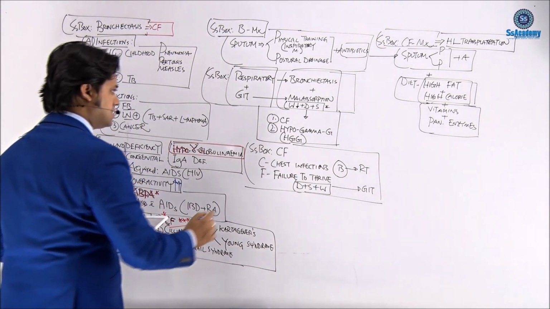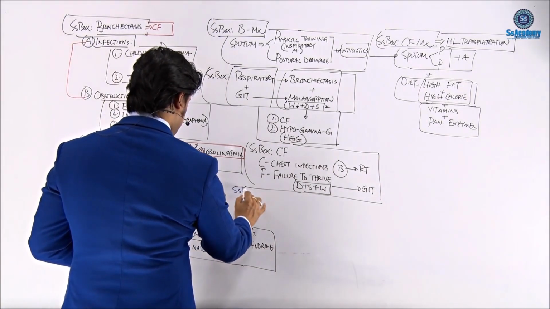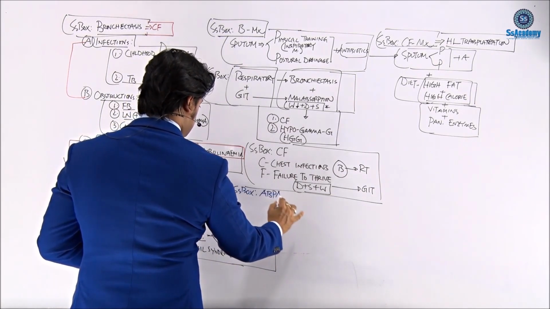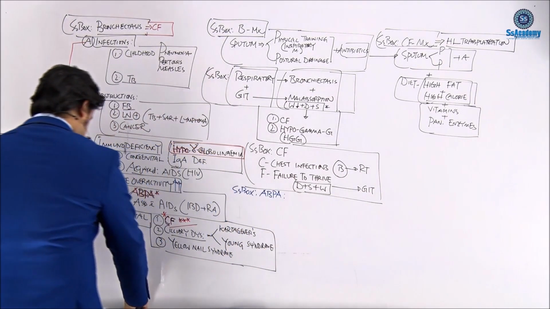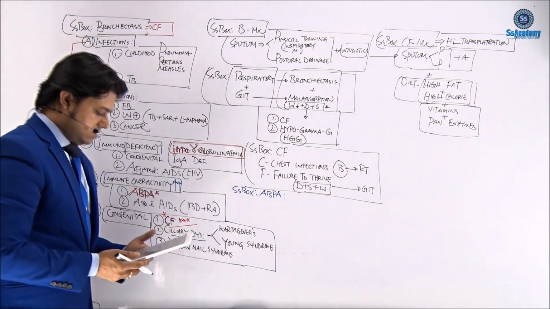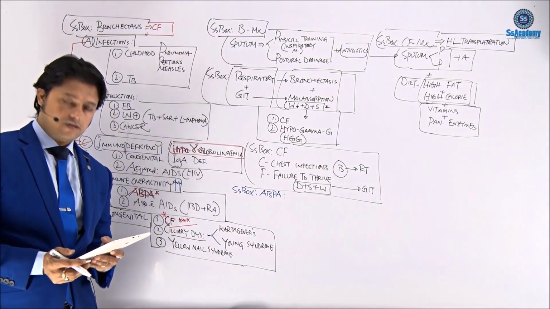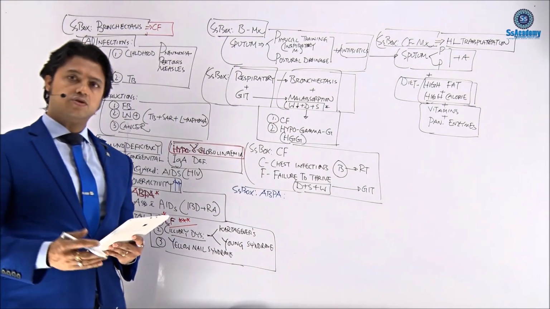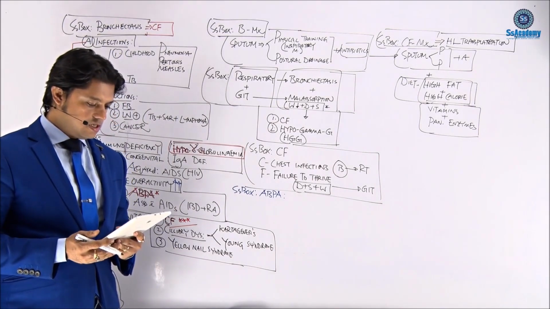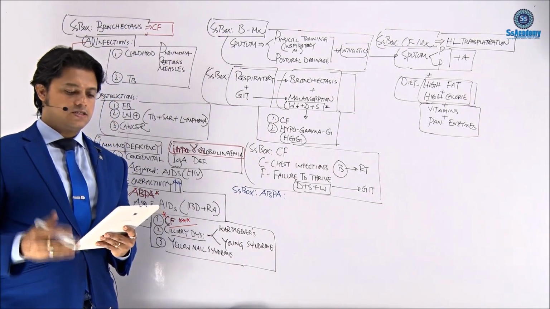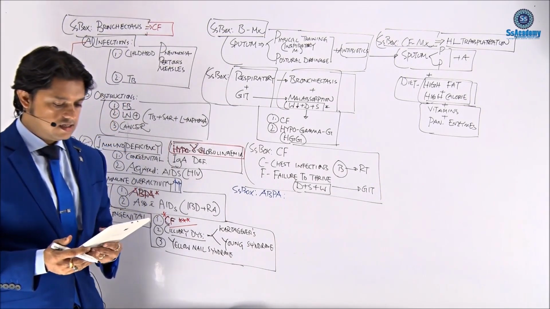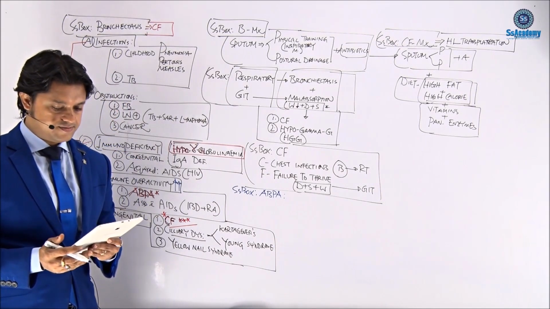So we are discussing another box that will be helpful. I'd like to read what is written in your notes: allergic bronchopulmonary aspergillosis results from an allergy to Aspergillus spore. So allergy, circle Aspergillus.